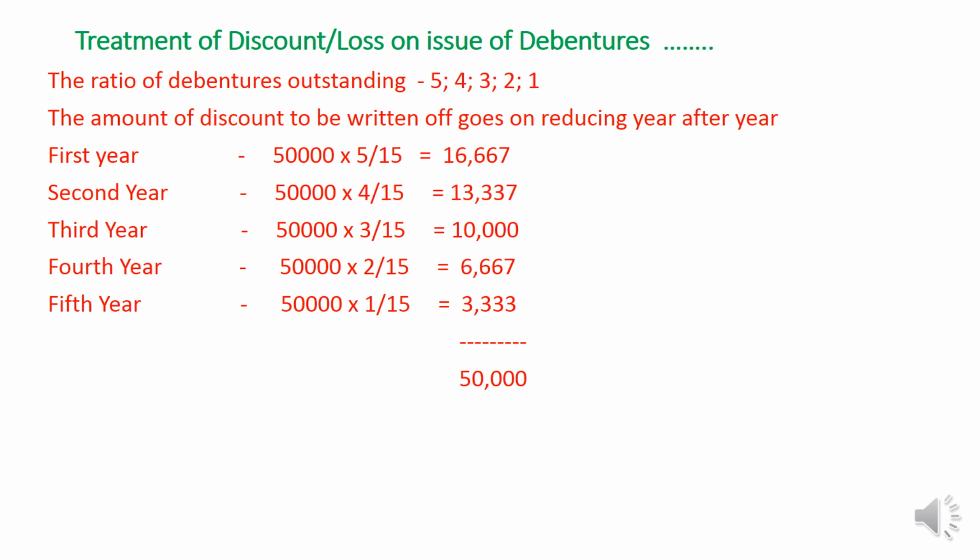In this case, we can see that there are only two methods. First one, the fixed installment method. Another one is based on the proportion of debentures used. I think you have understood both methods in detail. You can refer to the text.